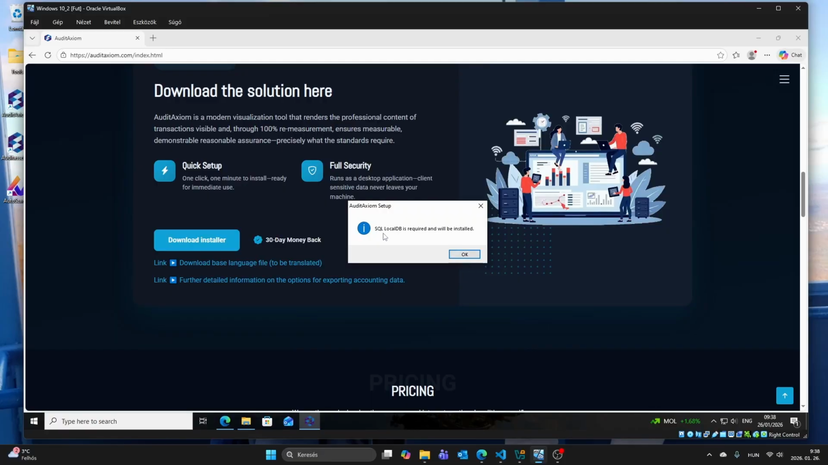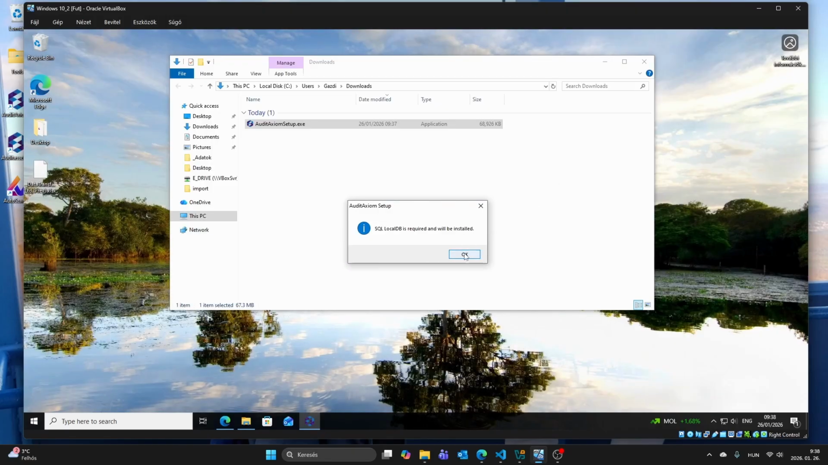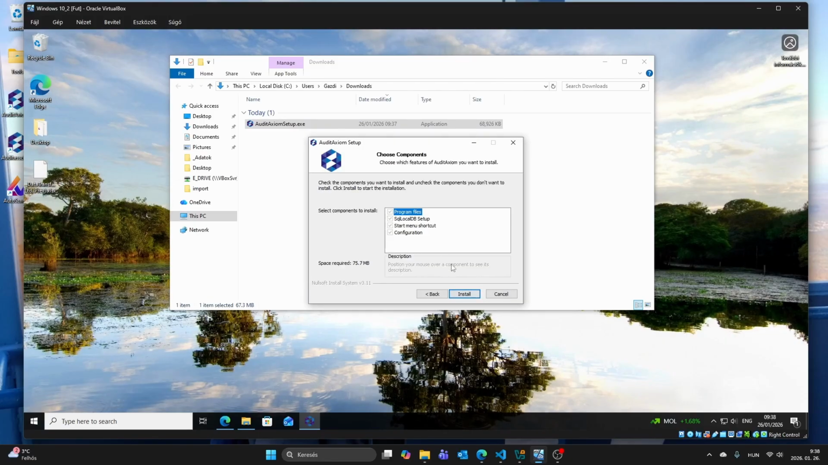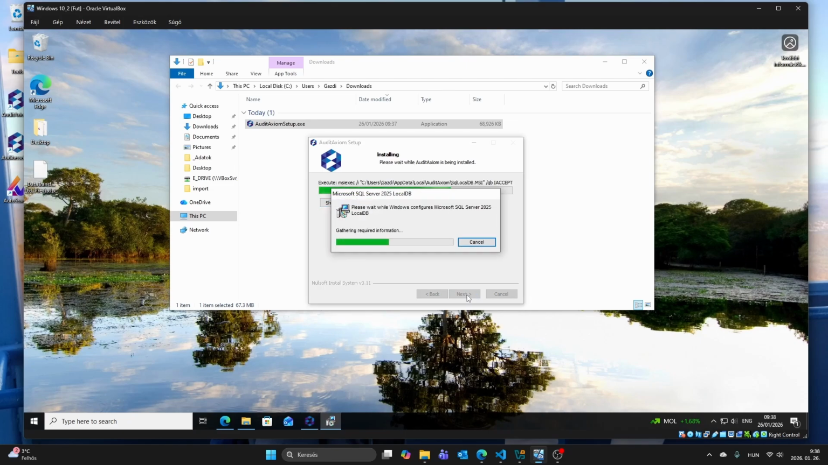The installer warns that Microsoft SQL Server Local DB will also be installed together with the program. This will be used to store the data by default. Here, the data management component is being installed.